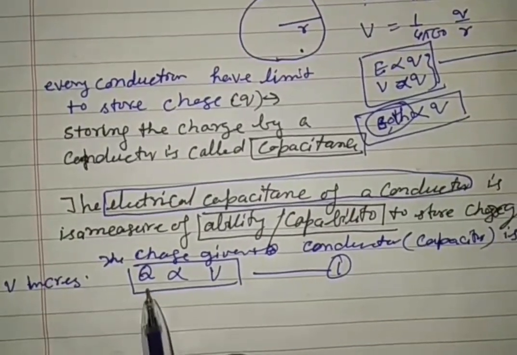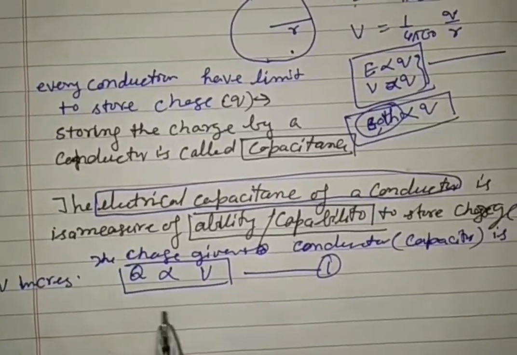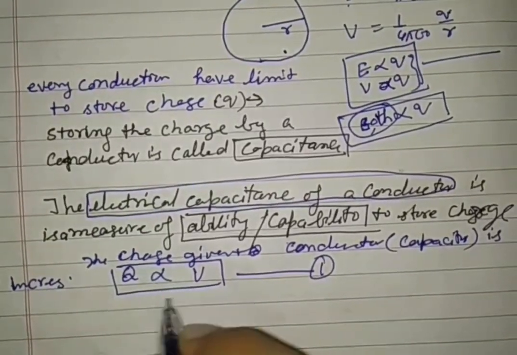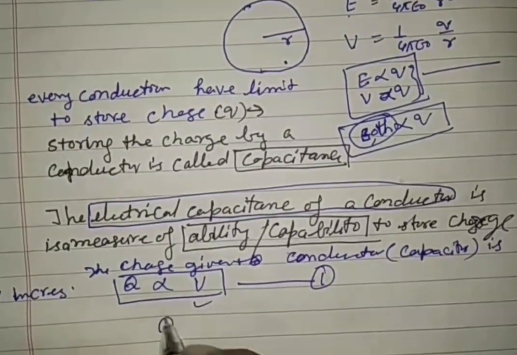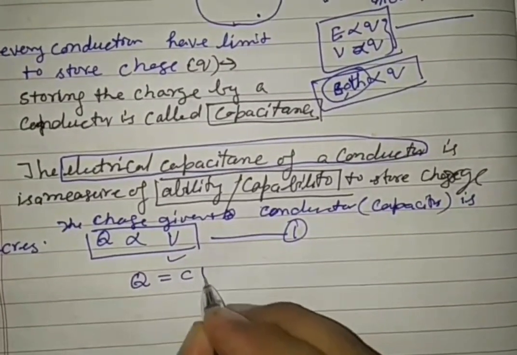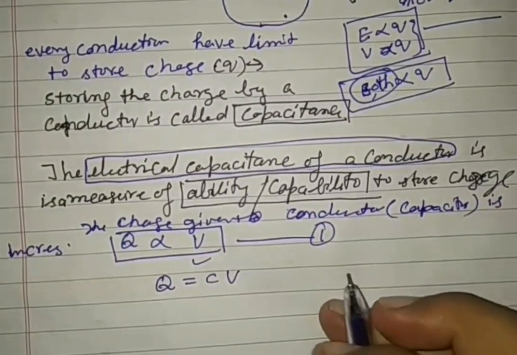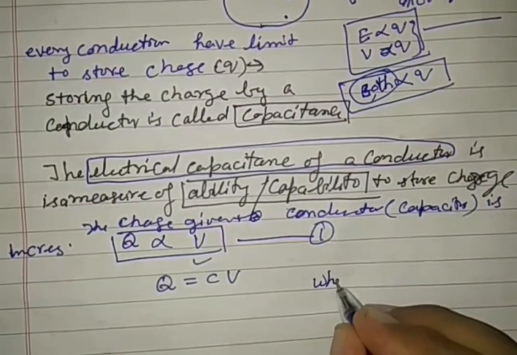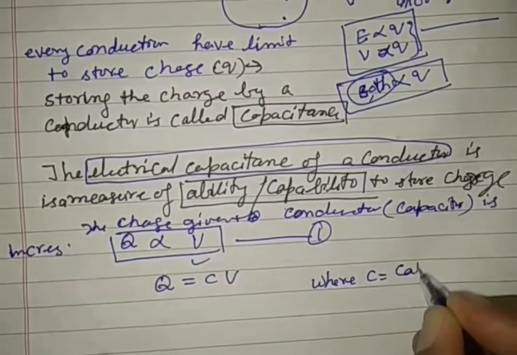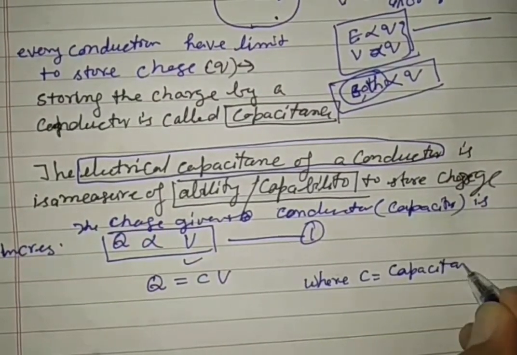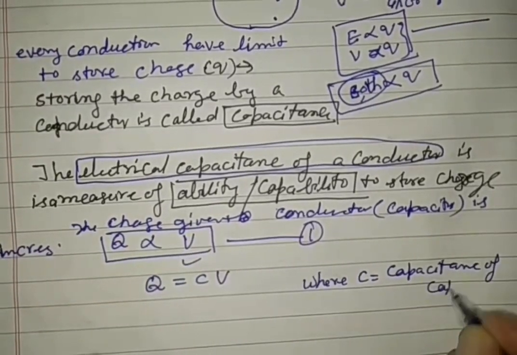The sign of proportionality can be removed by a constant: C is equal to Q by V, where C is known as the capacitance of the capacitor.